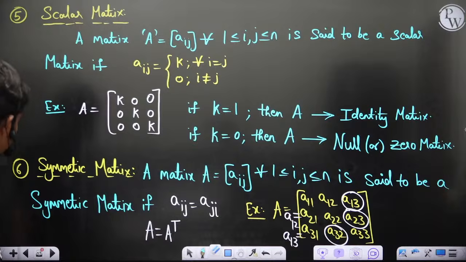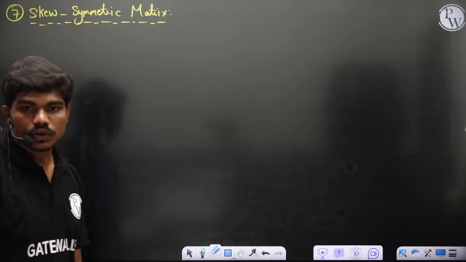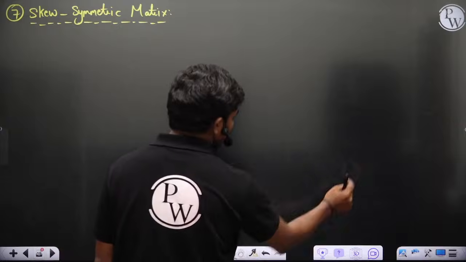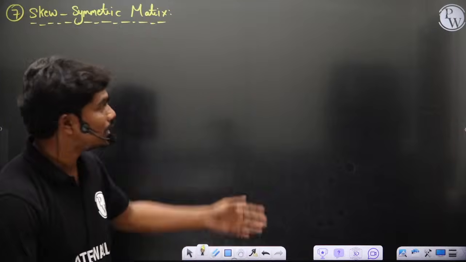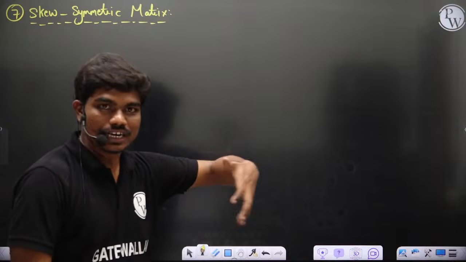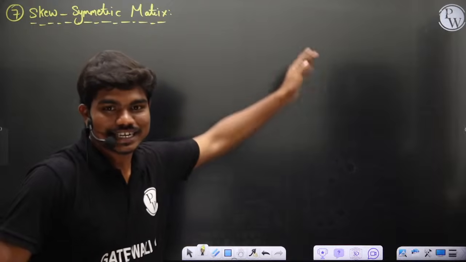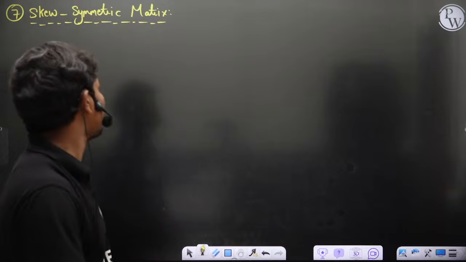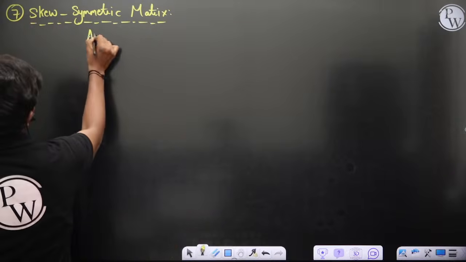Okay, so let's see. Yeah, good. Aij is equal to minus Aji. Good, of course. Now people are getting it. Initially when I started the class, when I was telling the index notation, many of you felt difficulty, but now you guys are suggesting that I write Aij equal to minus Aji for skew symmetric. Good. So yeah, of course, too.